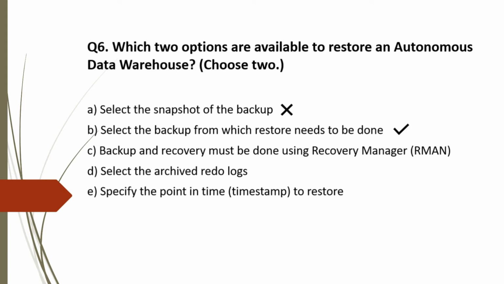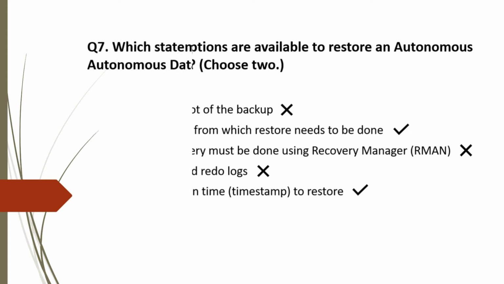Option C. Using RMAN. No, this is also incorrect. Option D. Select the archived redo logs. No, wrong. We can't. Option E. Specify the point in time timestamp to restore. Yes, we can use this feature. So this is correct choice. For the detailed steps, refer to the OCI doc I have just shown. We'll also mention all these documentation links in the description.